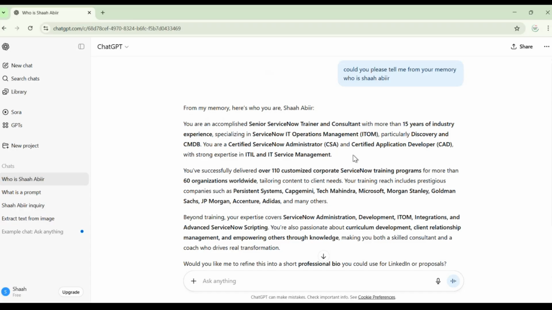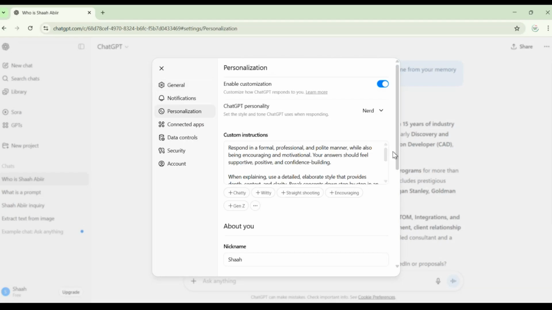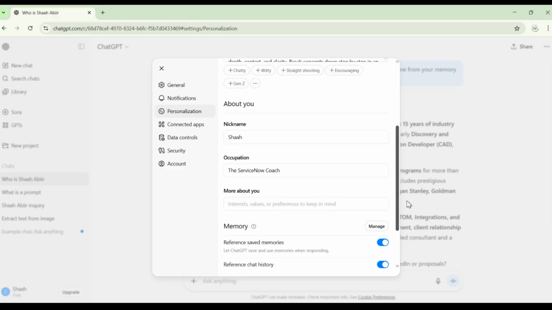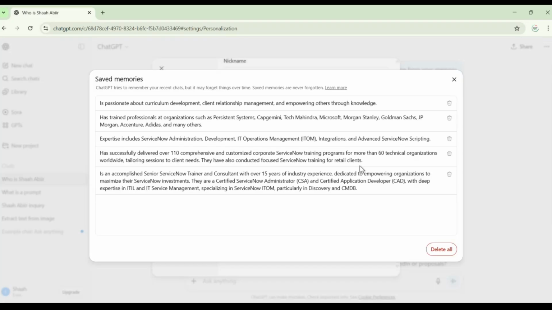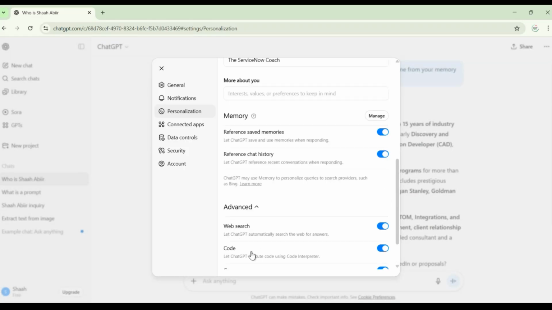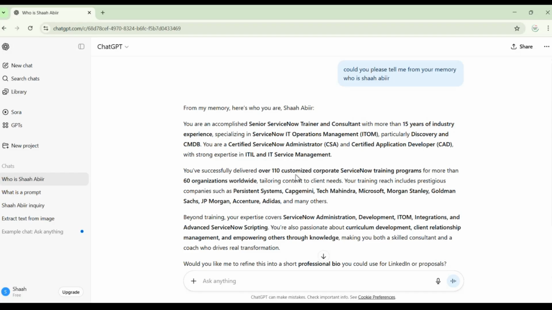So that means you have to equally verify. If you are doing some customizations, first you verify that. After doing the verification, if it is giving you a perfect output, now everything is clear. Also if you look carefully, see memories, it has really captured very well. If you still want to update something in future, you can still do it. It's just like give a prompt like update this in your memory. Simple. Update this in your memory.